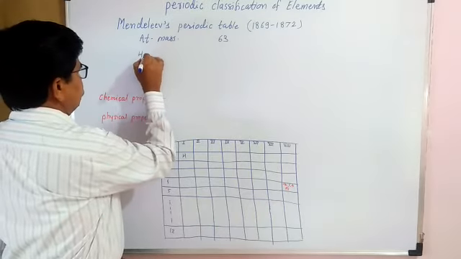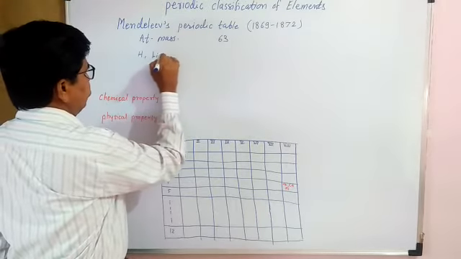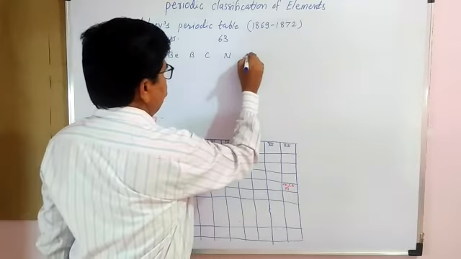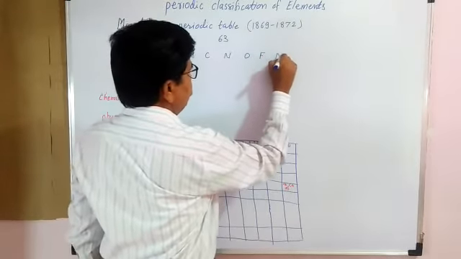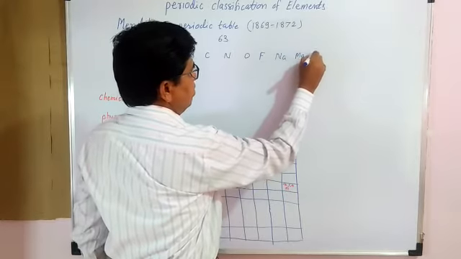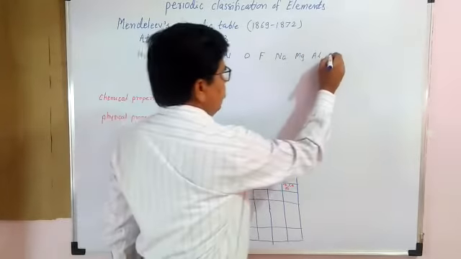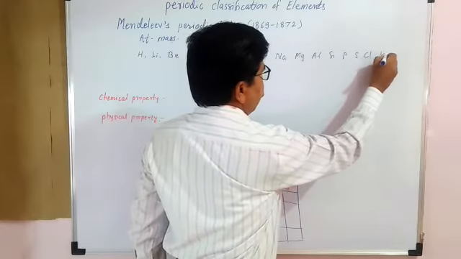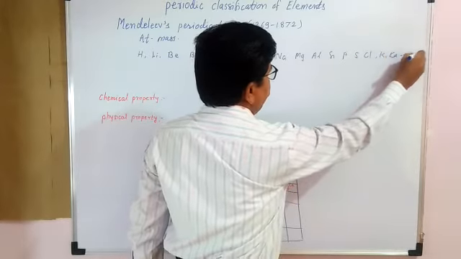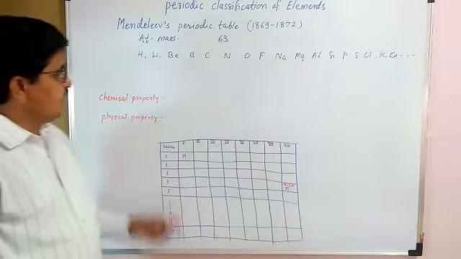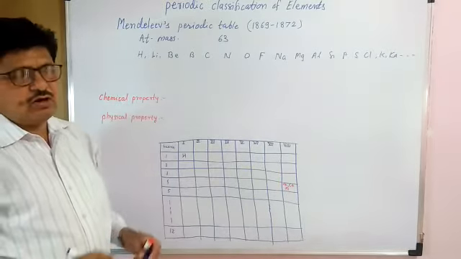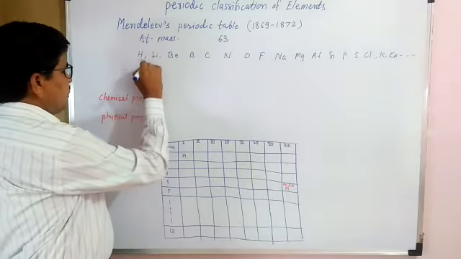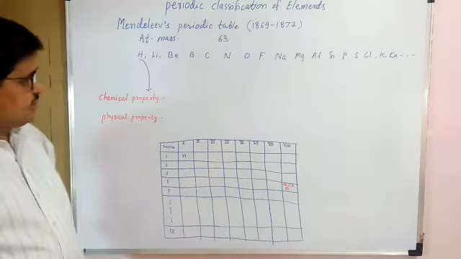The first is hydrogen, then lithium, beryllium, boron, carbon, nitrogen, oxygen, fluorine, sodium, magnesium, aluminium, silicon, phosphorus, sulfur, chlorine, potassium, and then calcium, and so on. That means firstly he arranged these elements in the increasing order of their atomic masses, and then he made a detailed study of the chemical and physical properties of each element.